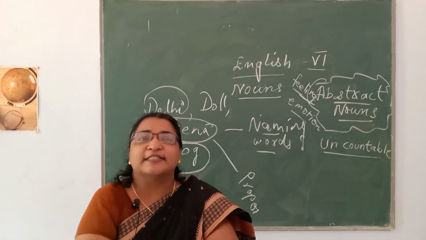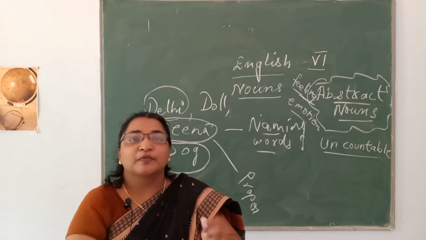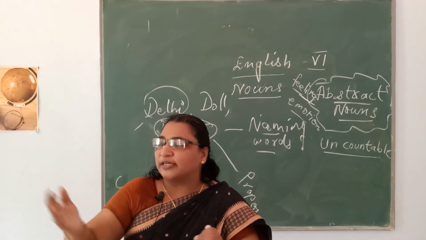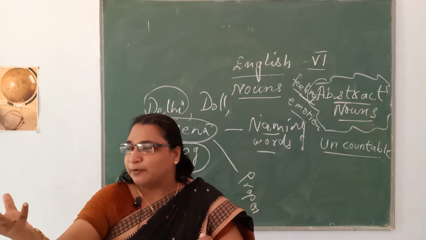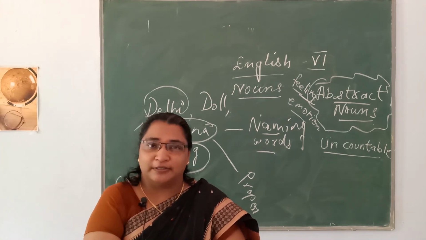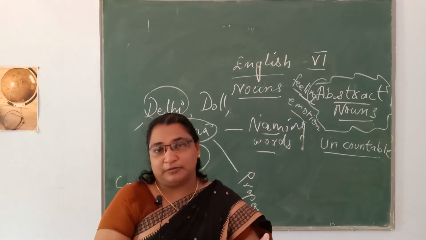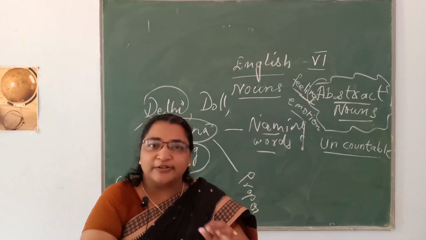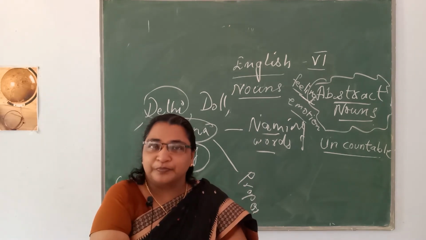You can't go and touch love, isn't it? Then you have gone to a garden and you are seeing a flower over there. A lovely flower or a beautiful flower. The word beautiful becomes abstract. Alright? So did you get the difference?